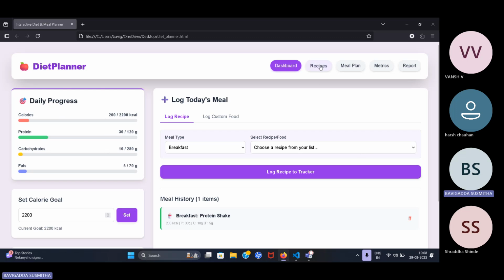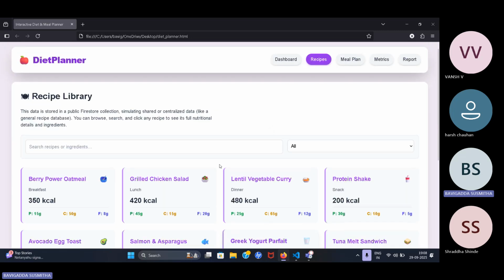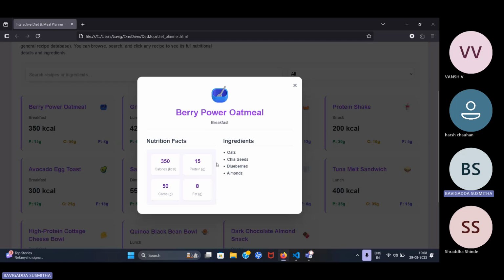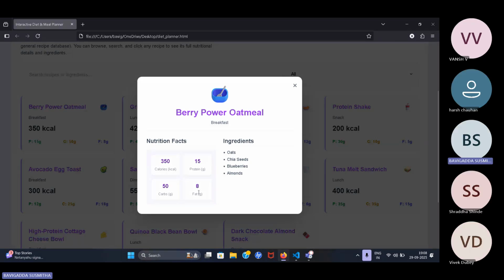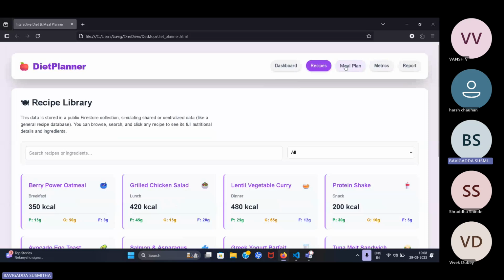And next we'll click on the recipes. This is all the recipes. We'll click on the berry powder. These are the ingredients of the recipe, oats. These are the ingredients of the recipe, and the calories. How much calories is there? Proteins, carbohydrates, and fat in this recipe. We'll choose and we'll prepare this recipe.